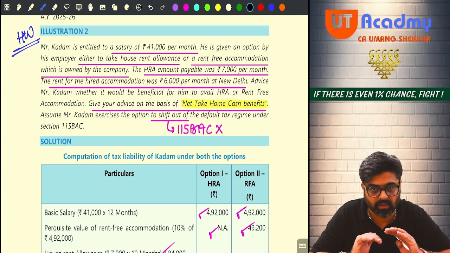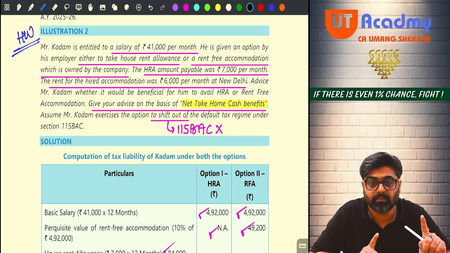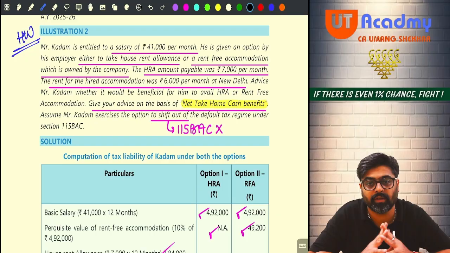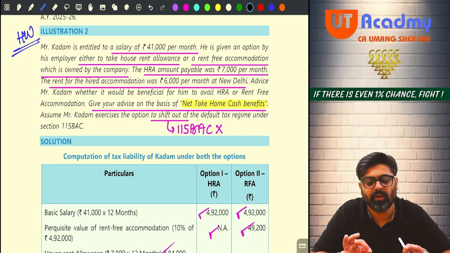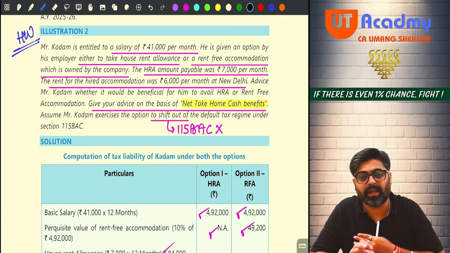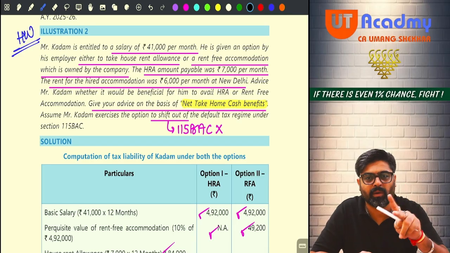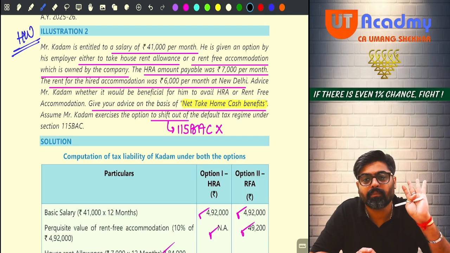Tax liability or the total income? No. Net take home cash benefits. Based on that you are supposed to decide, meaning how much net money you are having in your pocket. Under both the options you are supposed to choose the better option.